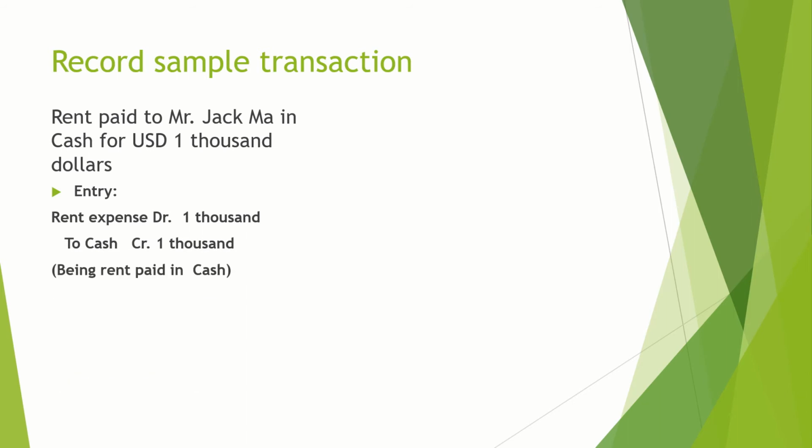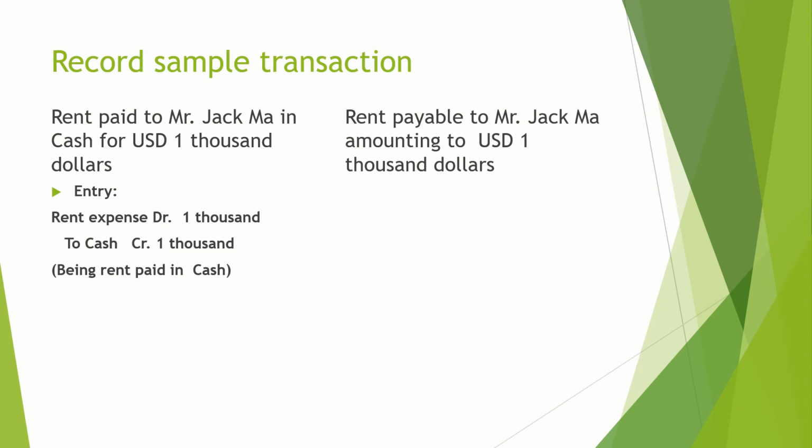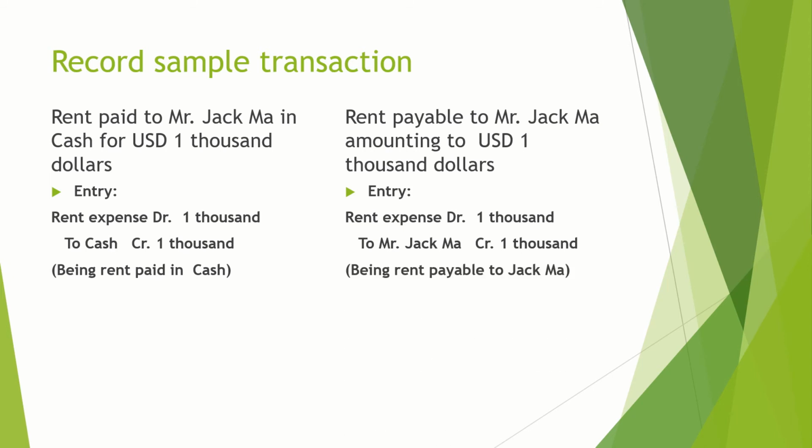Let's assume instead of paying in cash, we tell Jackma, sorry Jackma, we don't have money, we'll be paying you in another 1 month. If he says it's fine, then we have to record the rent expense. Rent expense is anyway recordable. However, Jackma is a giver because we are telling him we'll pay him after 1 month. So we have to debit rent expense, credit Mr. Jackma $1,000, being rent payable to Jackma. This is the narration for this transaction.